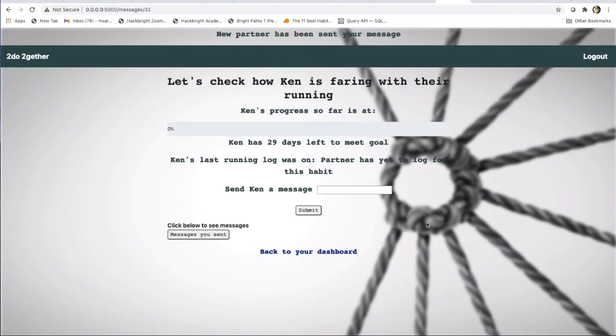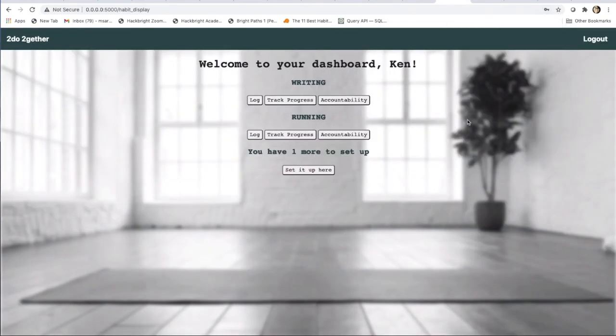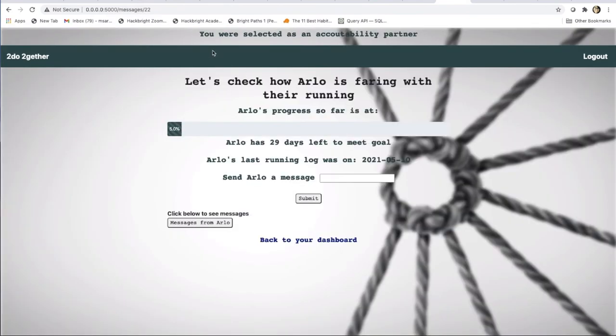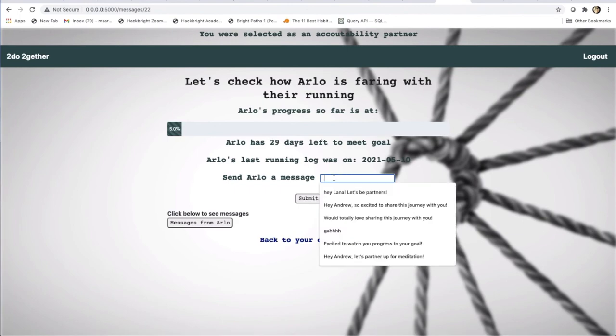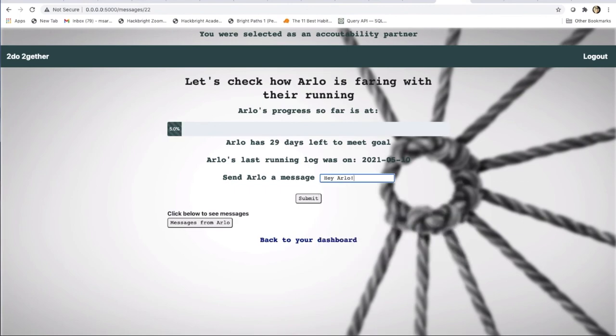All right, and let's see what the message was. All right, now let's go and see what's happening on Ken's end, who is already a user of the app. Voila, they are connected now. So both Arlo and Ken can now check on one another, keep track of their progress, and send encouraging messages while they achieve their habit goal together.